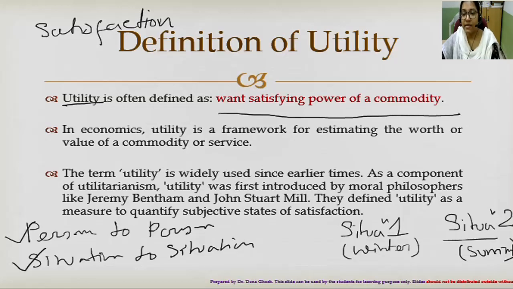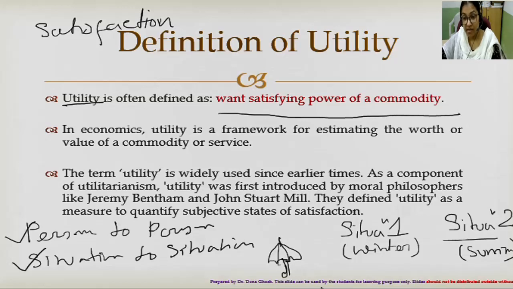In this case, suppose we are considering an umbrella. So here we have considered umbrella as a product, and we will try to find out what the want satisfying power of the umbrella is. Here just a small assumption we are taking.